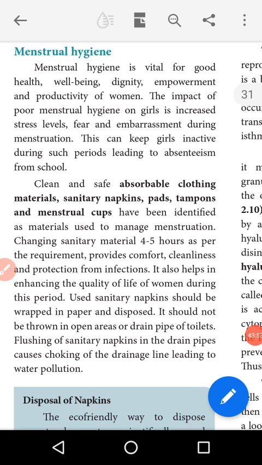Then, how to maintain cleanliness safely: clothing material, sanitary napkins, pads, tampons and menstrual cups have been identified as materials used for managing menstruation. During the menstrual cycle time,